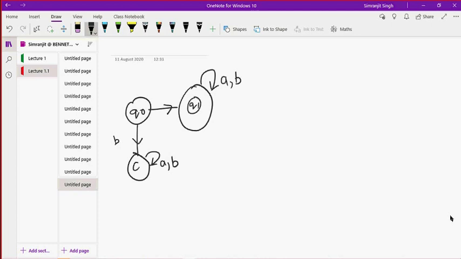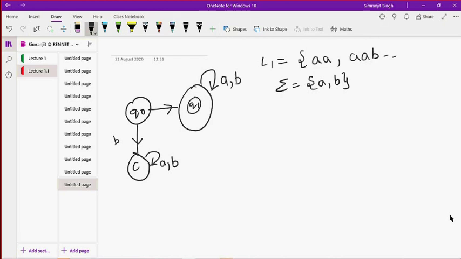Okay, so this is the automata that I designed. This is a finite representation, and this language is a language that starts with A. Every string that starts with A, and please keep in mind that this is over the alphabet A, comma B. Okay.